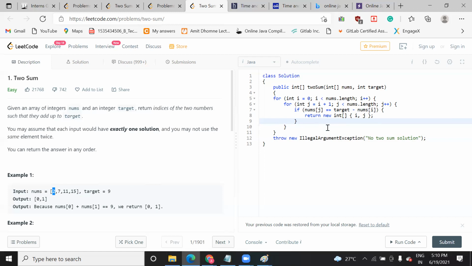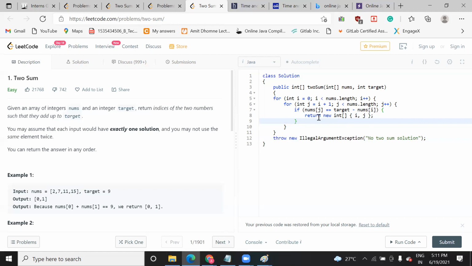What is the current value of i? Zero, correct. And what is the current value of j? One, correct. So here I will return those values, and in that way it works. Do you understand? This is the way you need to create the logic. You need to build the logic like this.